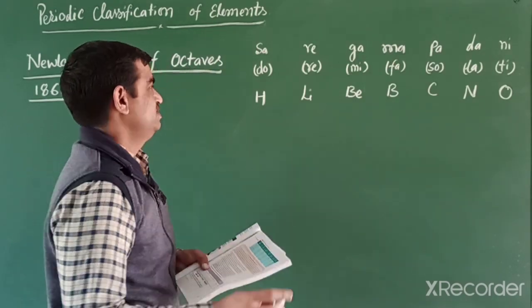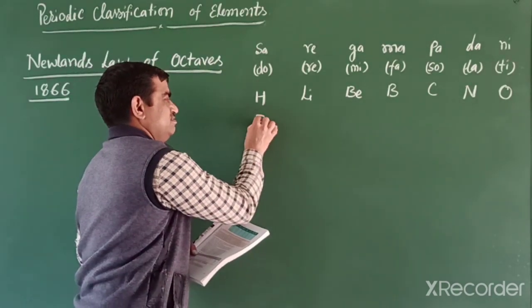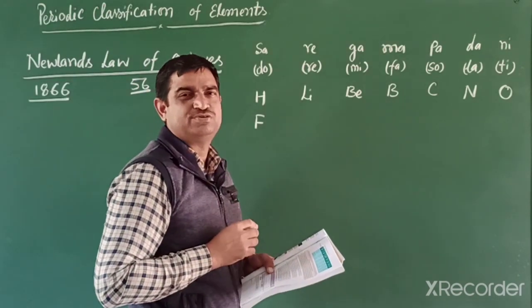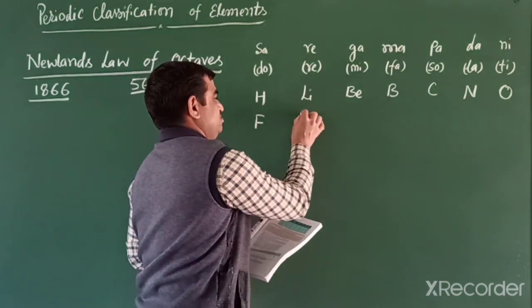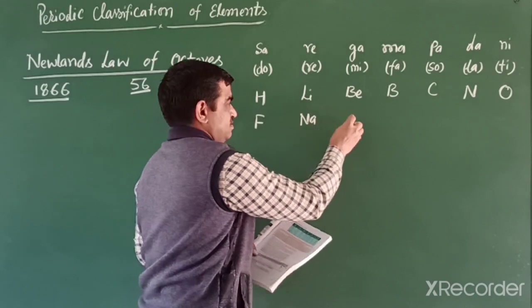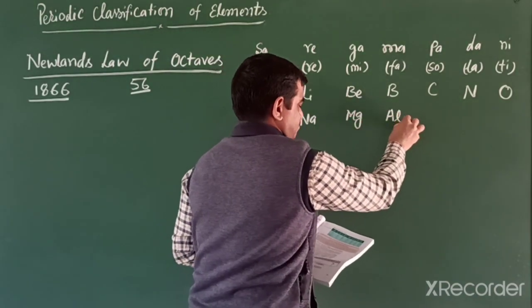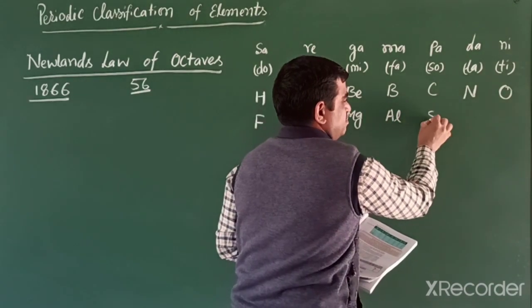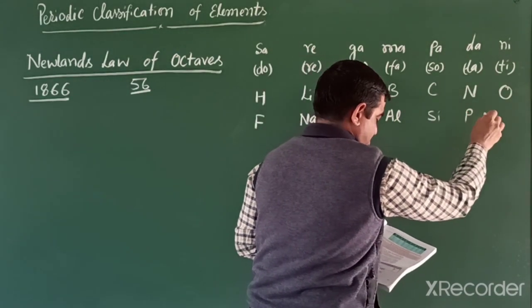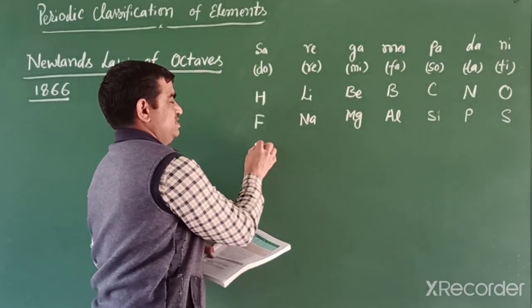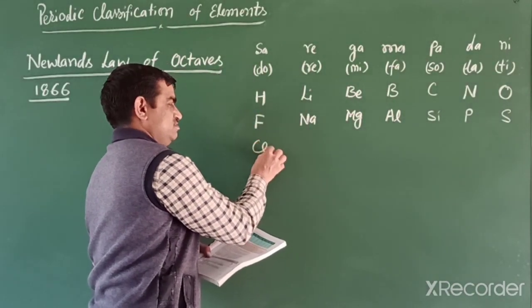Then the next element is fluorine. After that, neon was not discovered at that time. Sodium, magnesium, aluminium, silicon, phosphorus, sulfur. After that, the next element, chlorine,